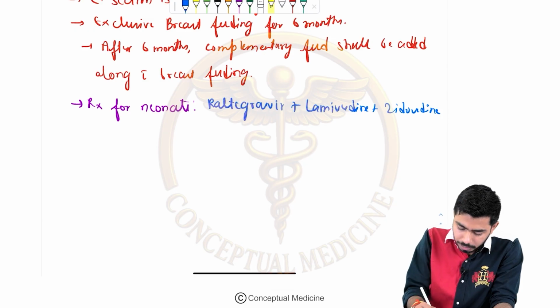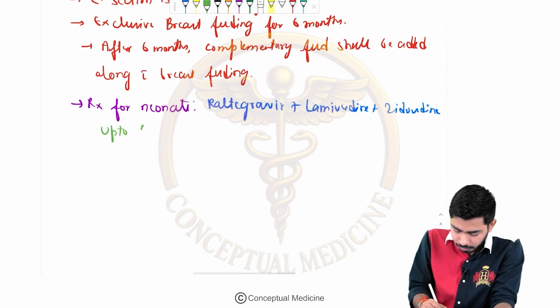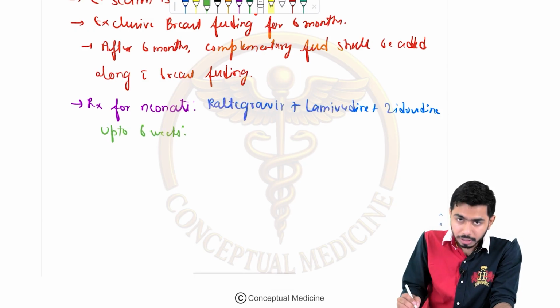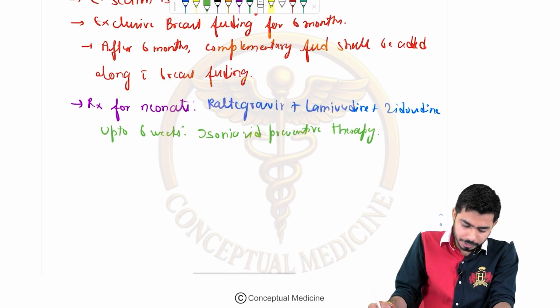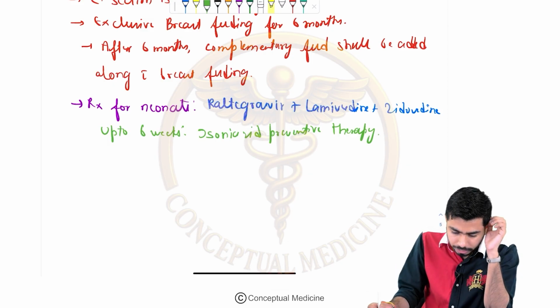Up to 6 weeks we shall be giving the prophylaxis for the TB as well. Isoniazid preventive therapy shall be given for that purpose as well, right?